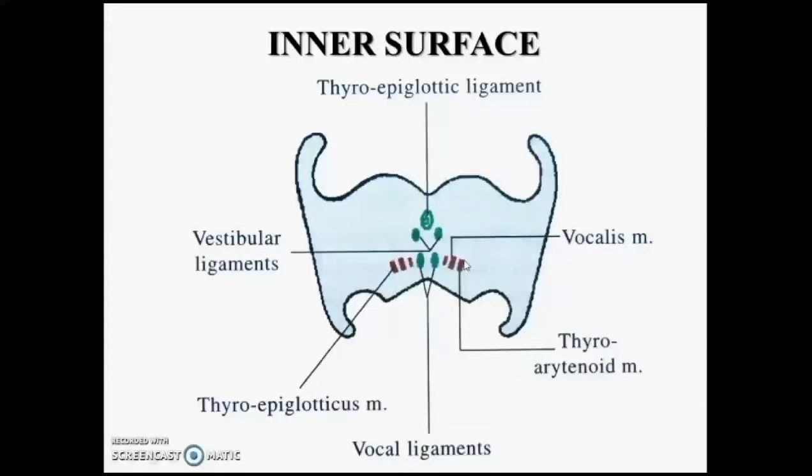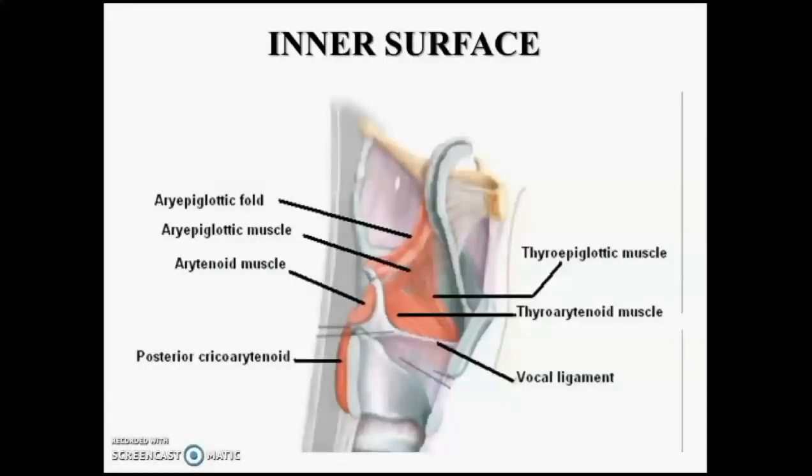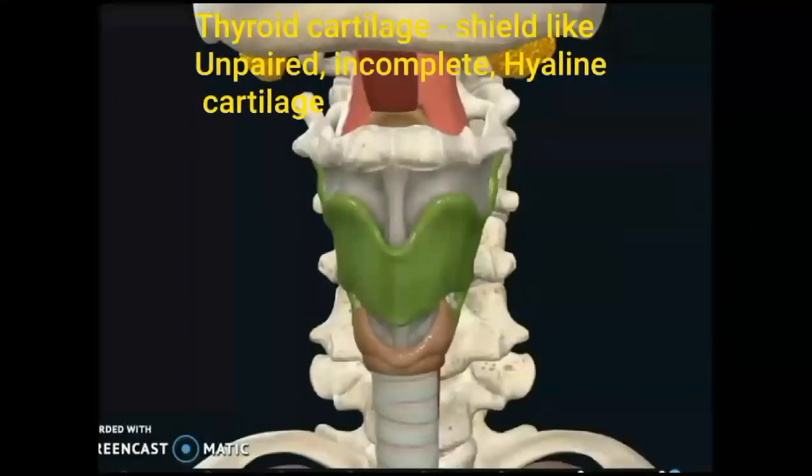So these are the structures what you observe here on the inner surface. You can see the vocal ligament there, the thyroepiglotticus and thyroarytenoid muscles, and the thyroepiglottic ligament which connects the epiglottis to the thyroid cartilage. So remember the names, they will tell the attachments.